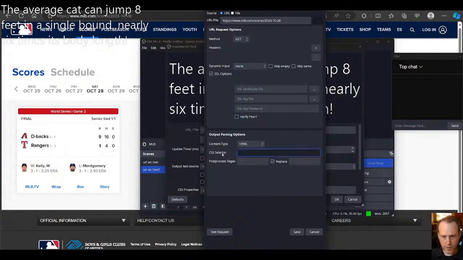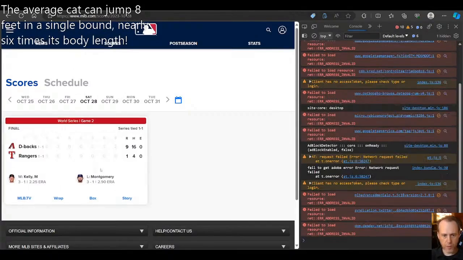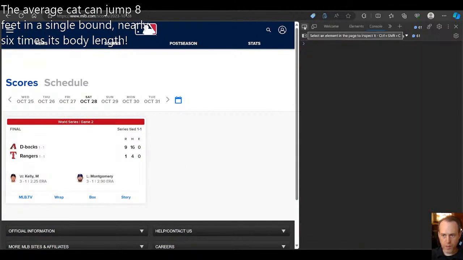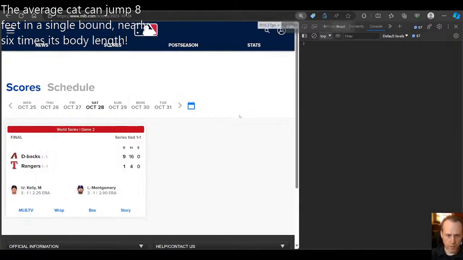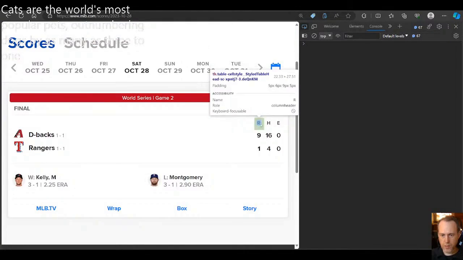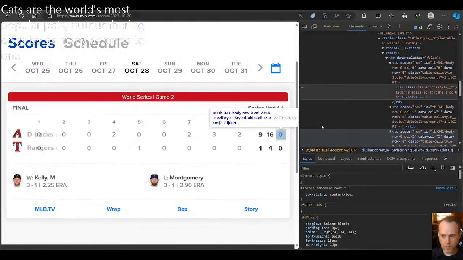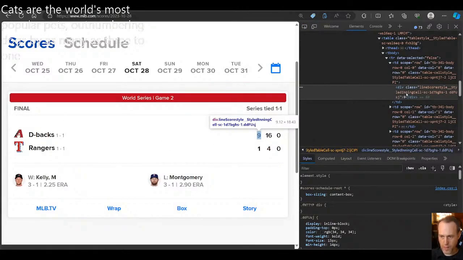So we'll have to go to HTML and figure out the CSS selector. I'll show you my method for doing this. I would go into the web page, and I know I want to pick up just the final results for this one. So I would use this tool I have here in Edge. Let me make this a little bigger. We'll use this tool to figure out where the information is that I want to get. So I'll do this one, and I see, okay, this is a div. It has the 9. I'm interested in grabbing the 9. And I see that this div has a certain class, right? So I can go ahead and copy the class.